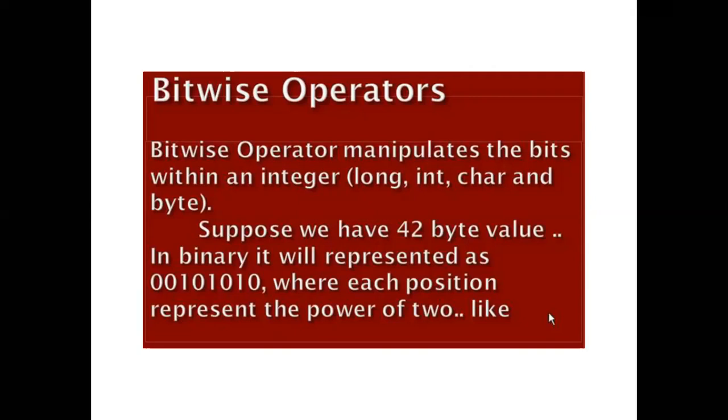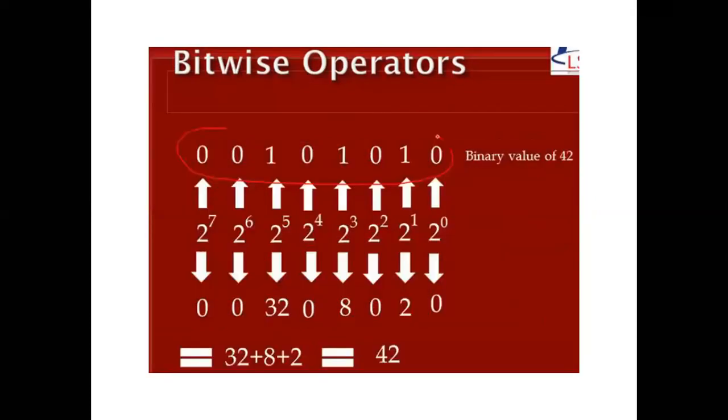It is equivalent to what? Because you have already studied digital electronics, digital logic gates, and the number system. So these are called the bitwise operators. Now, how will you develop the equivalent of this 00101010? You are already aware how it will change, and you will get the equivalent binary value of 42. So this is the way to change into the binary value: 00101010.